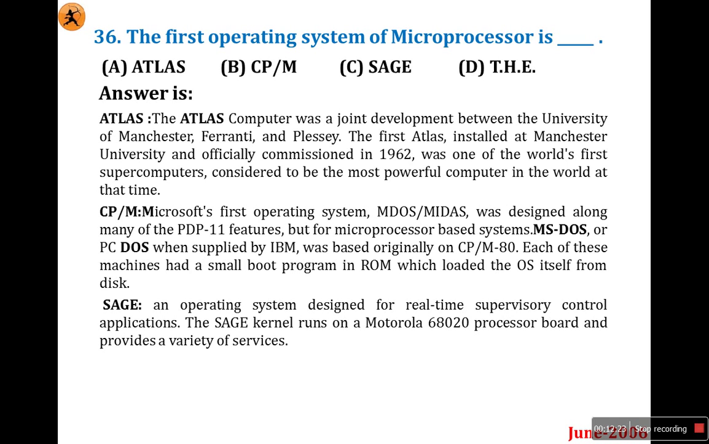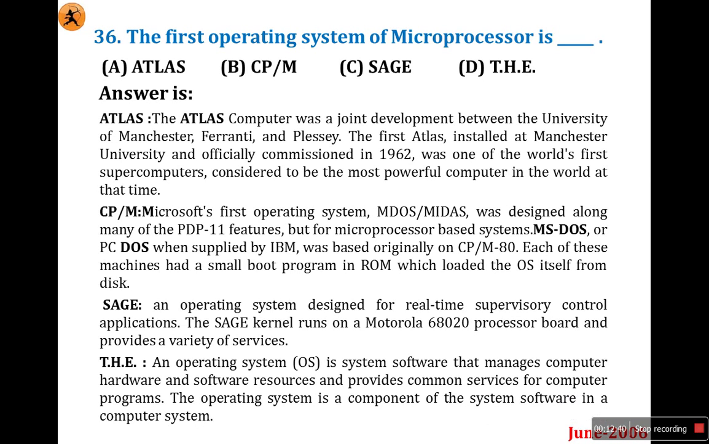SAIS is an operating system designed for real-time supervisory control applications to handle real-time. The kernel runs on a Motorola 68020 processor based board and provides a variety of services. This is also one of the operating systems, but it is used for real-time supervisory control applications. Next one, THE is operating system software that manages computer hardware and software resources and provides common services for computer programs. The operating system is a component of the system software in a computer system. Okay, this is one of the operating systems.